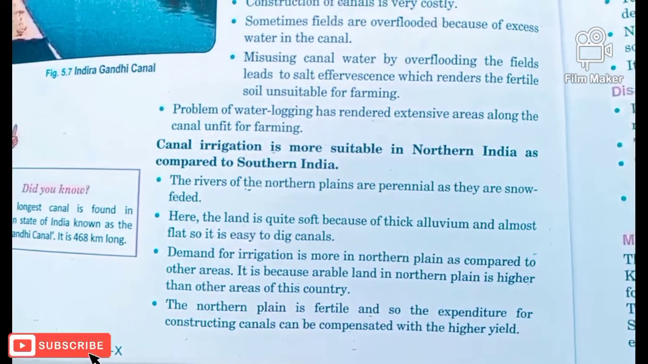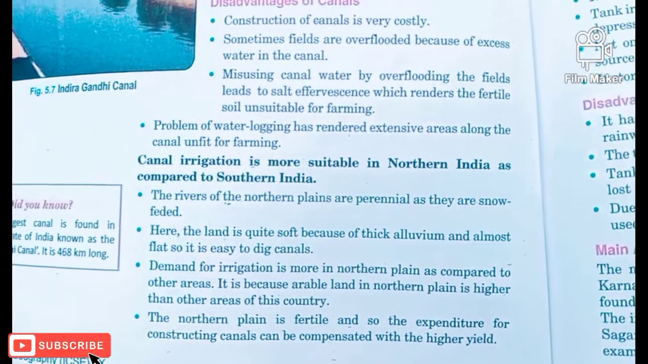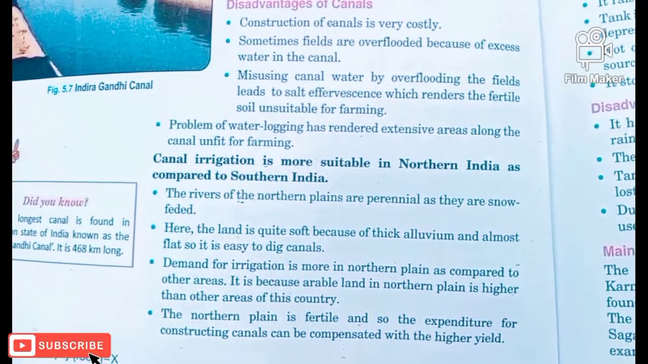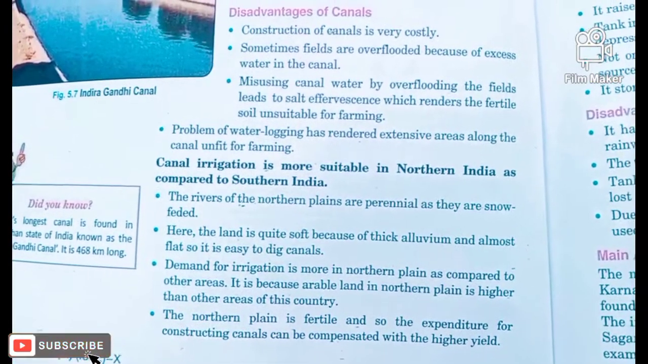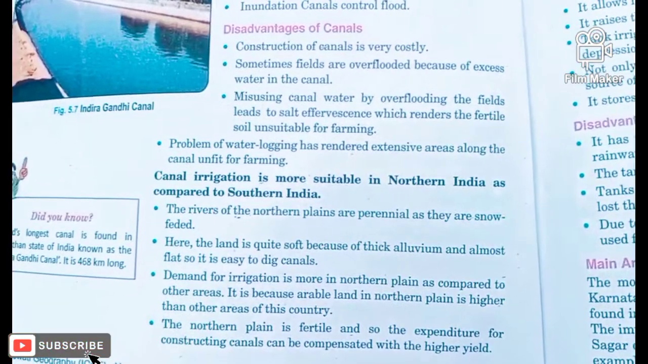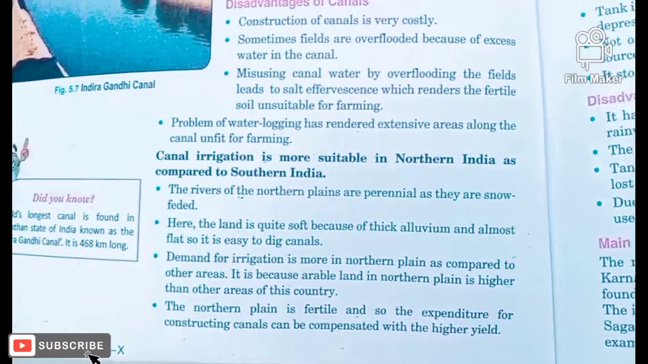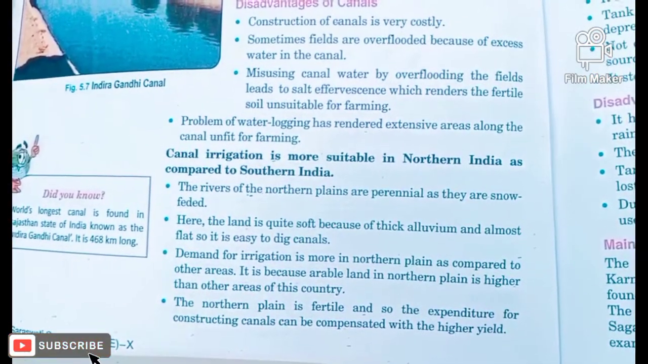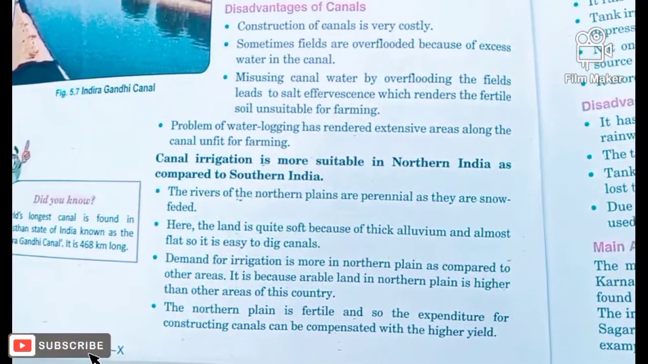Next, the land available here is very soft because of the alluvium brought by the river. So here we can easily build canals. Demand, because once we build the canal there should be demand for that water. In northern India, as most of the land is very fertile, there is a great demand for water, and that's why, to fulfil the need for water, lots of canals can be built.